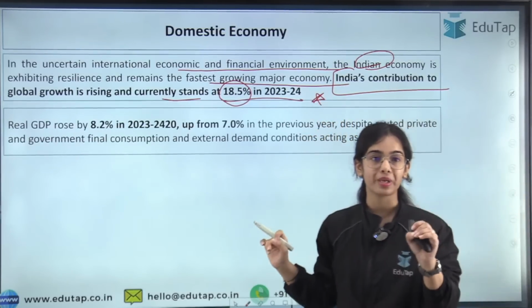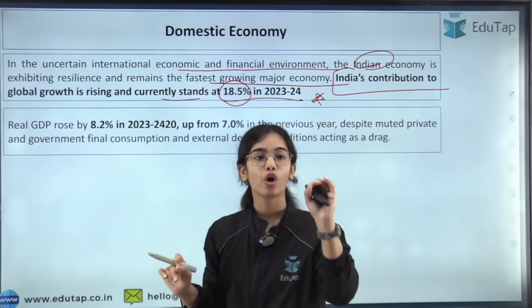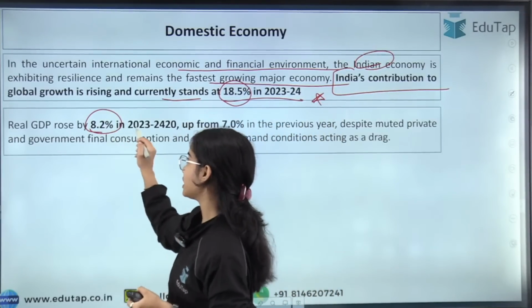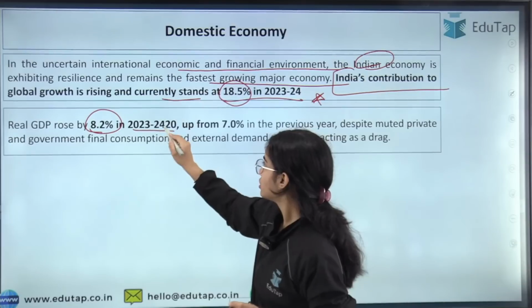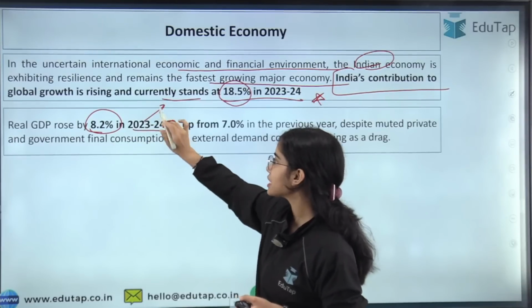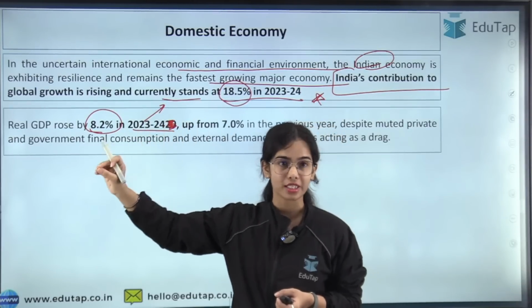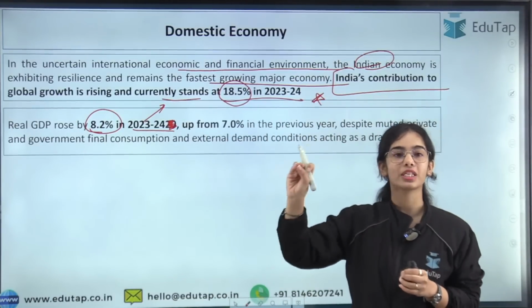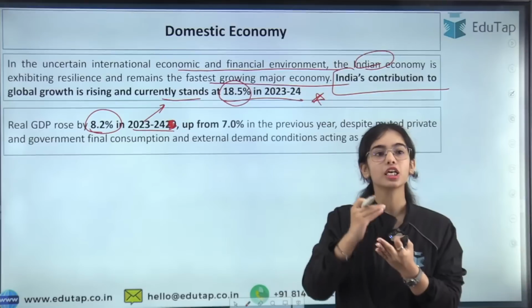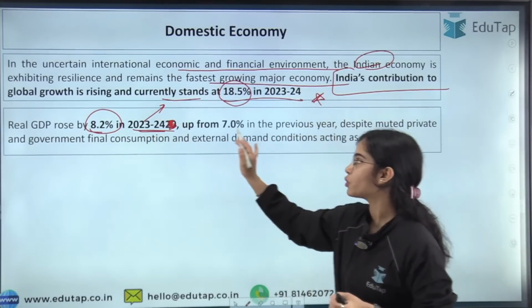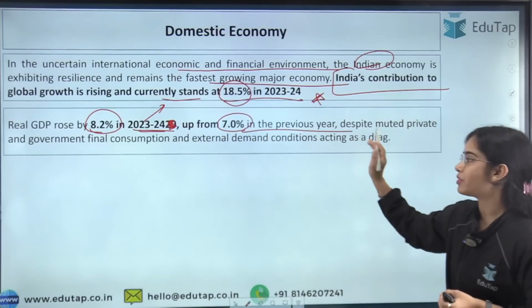Now the real GDP, as per the Financial Stability Report of June 2024, has increased by 8.2% in 2023-24. Now this is the data from the provisional estimates, that is the most recent estimates. As per the most recent estimates of the National Statistical Office, the real GDP has increased by 8.2% in 2023-24, up from 7% in the previous year.